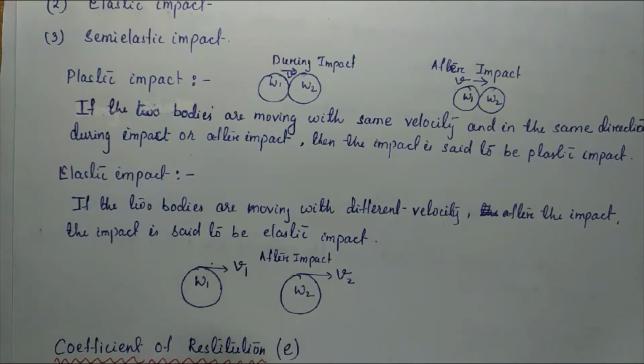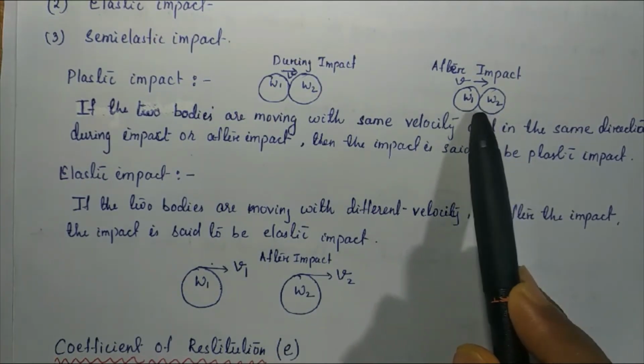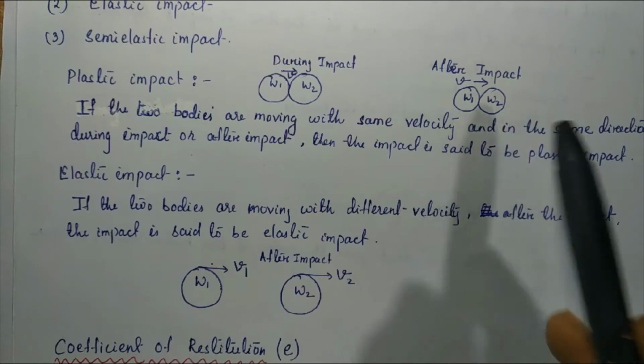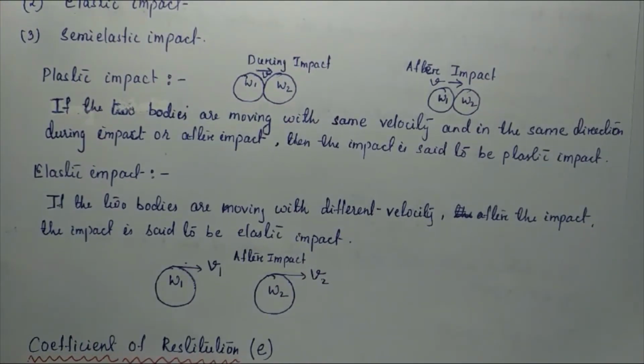But if after impact both the bodies are moving with the common velocity or the same velocity, then we can say the impact is to be plastic in nature. So remember, for plastic impact, both the bodies are moving with the same velocity after the collision or after the impact. But in case of elastic impact, both the bodies are moving with different velocities.